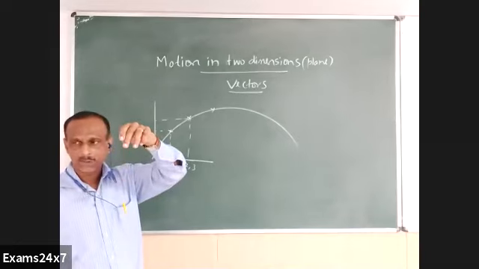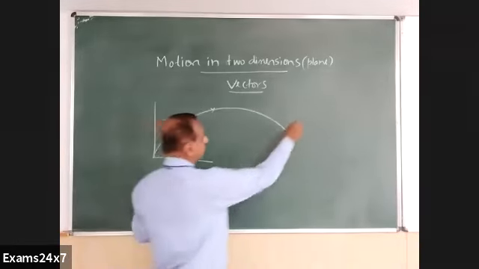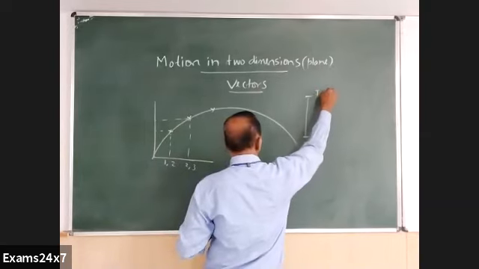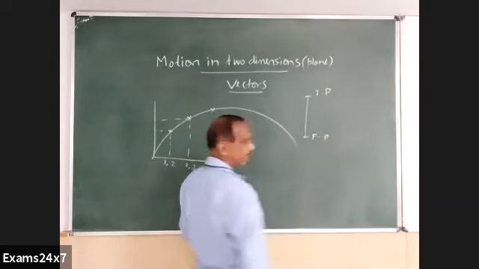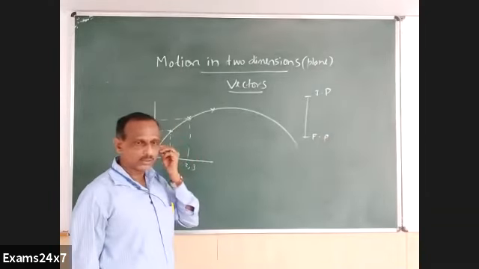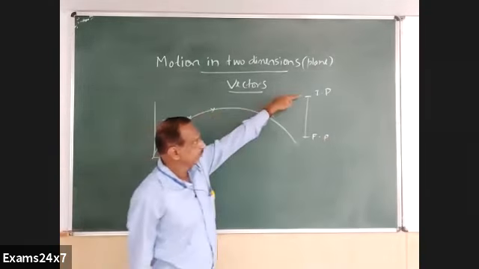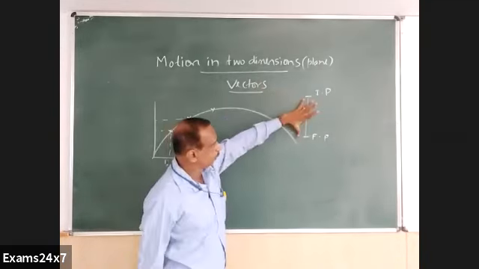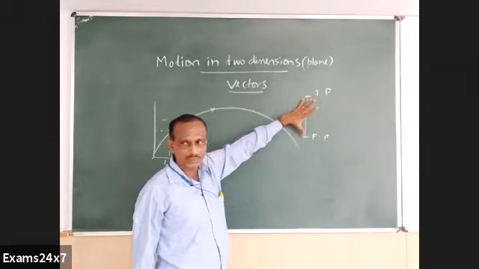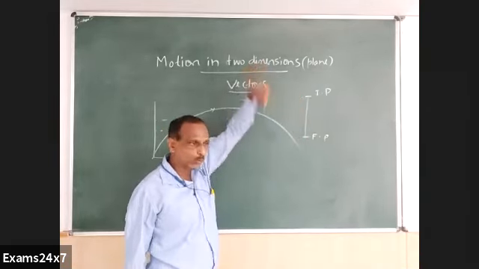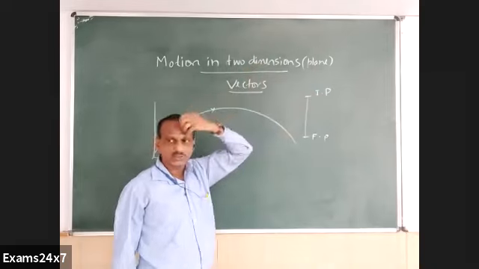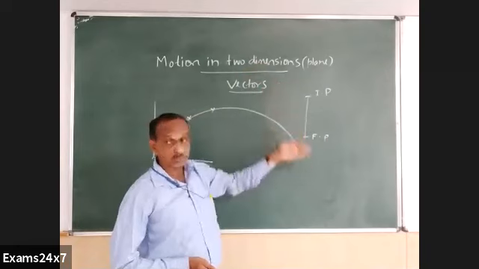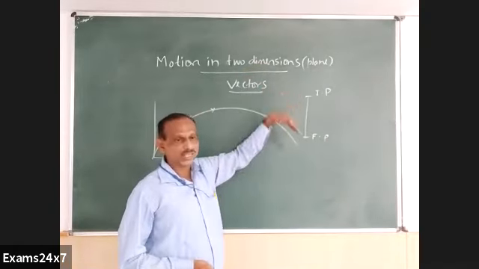As the body falls, we can associate one physical quantity called displacement. This is the starting point or initial point. This is the final point. And this displacement from initial to final has a particular direction. It has a value, something like say 10 meter, and the direction is from top to bottom. So it is a vector with a value as well as direction: displacement, vertical displacement. Sometimes you can call it height.